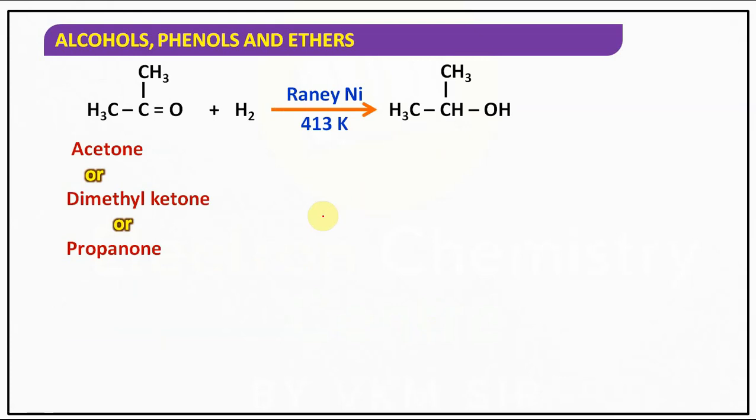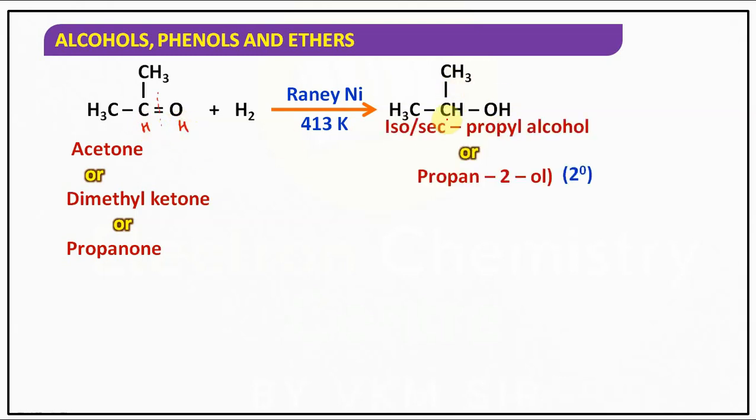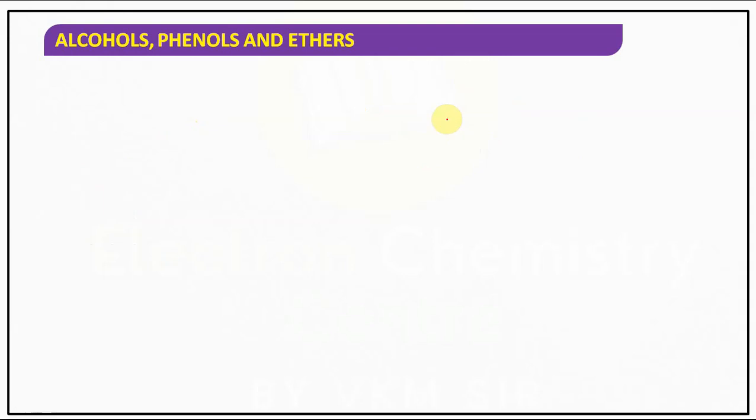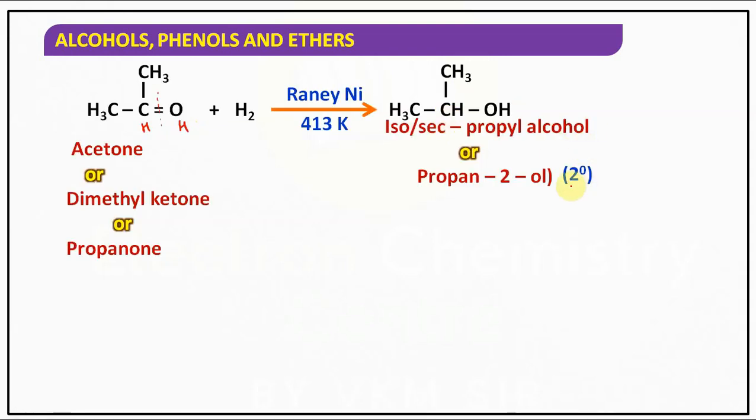Similarly, if you take acetone, or dimethyl ketone, or propanone, in the presence of Raney nickel, which is good for adsorption. In surface chemistry we will learn about Raney nickel, which is a good catalyst. Now here also we will be adding H here, H here: CH3, CH, CH3, OH. So it is a secondary carbon, and it gives propanol, that is called secondary alcohol.